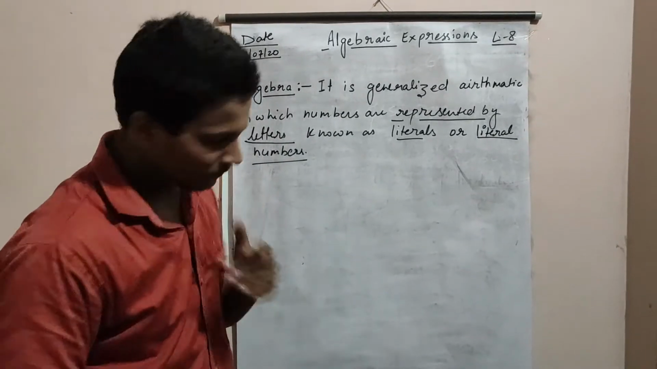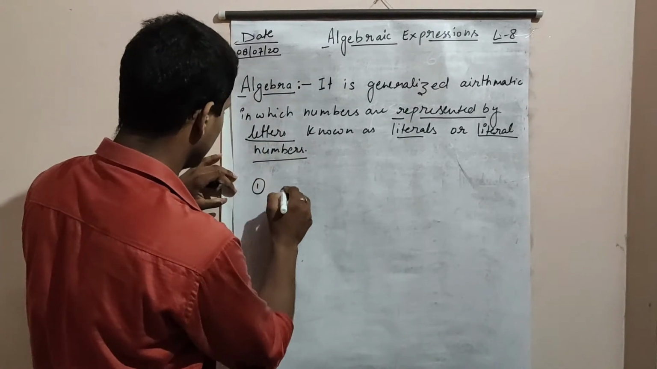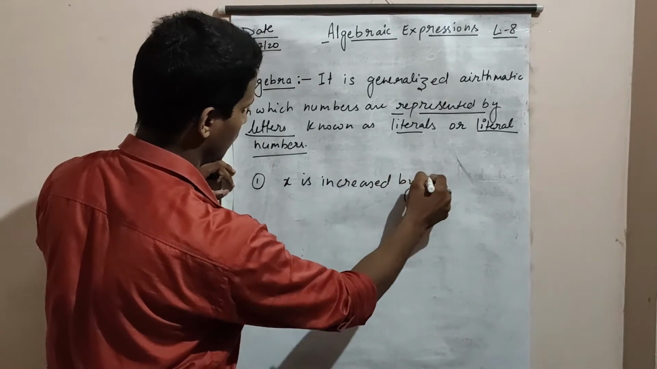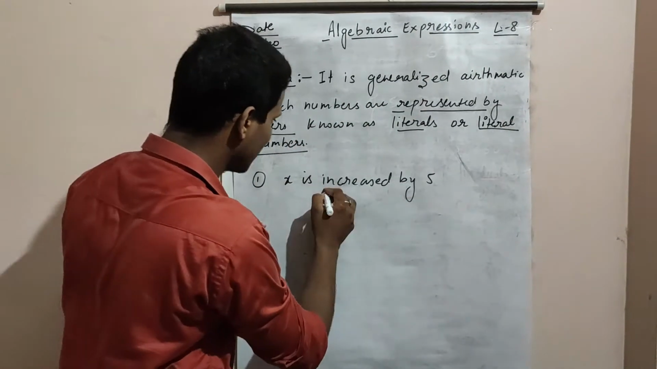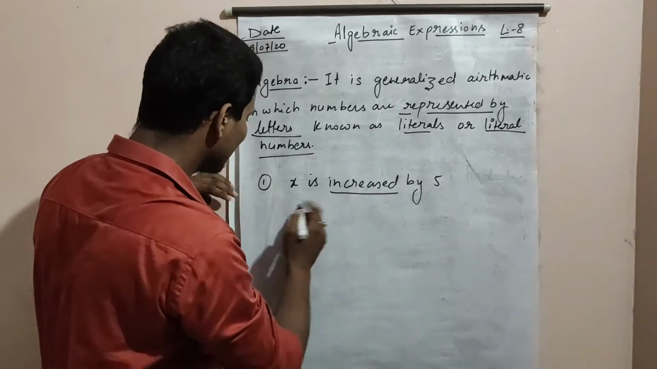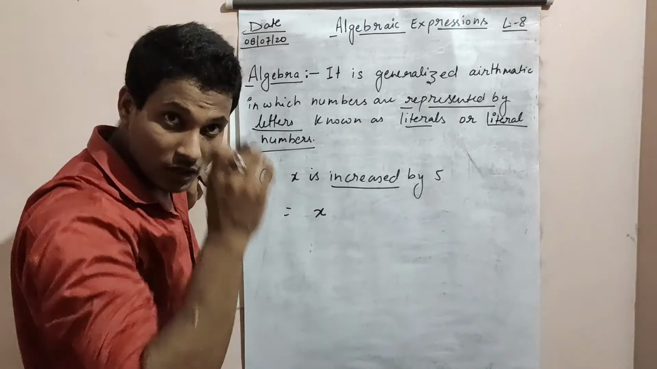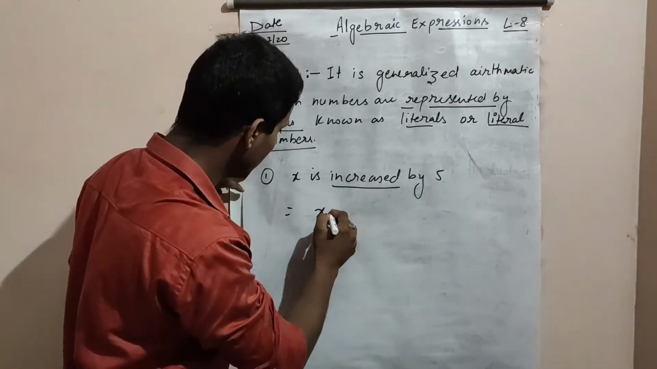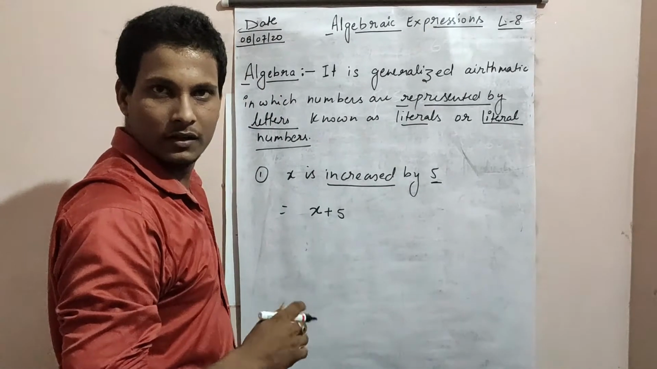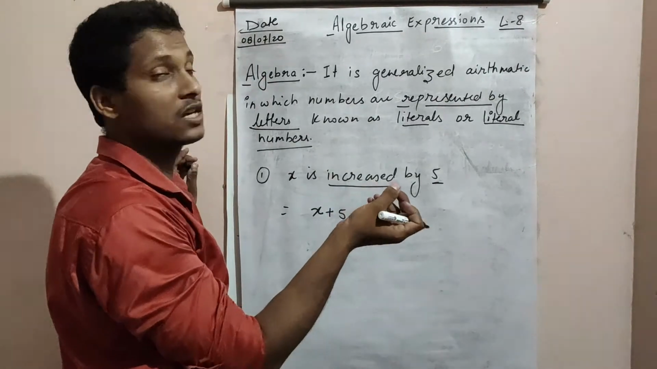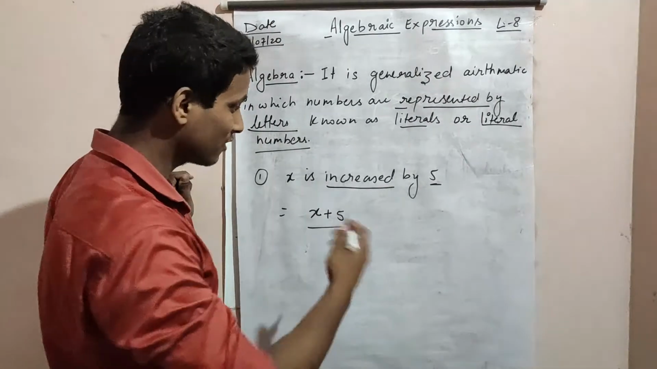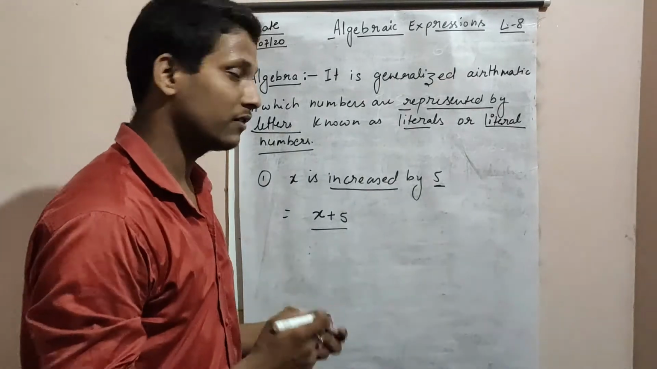Let's take one example. X is increased by 5. First we need to understand what is increment. Increment means adding something. So how do we represent it in algebra? X, that is the unknown value, is increased by 5, means we need to add something to X. What are we adding? 5. This is the manner in which we represent algebraic expressions. This is the algebraic expression. We will discuss it afterward, but we are solving simple problems for algebra, so we are taking simple examples.